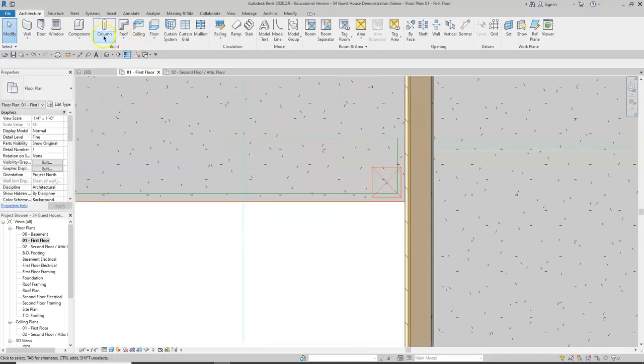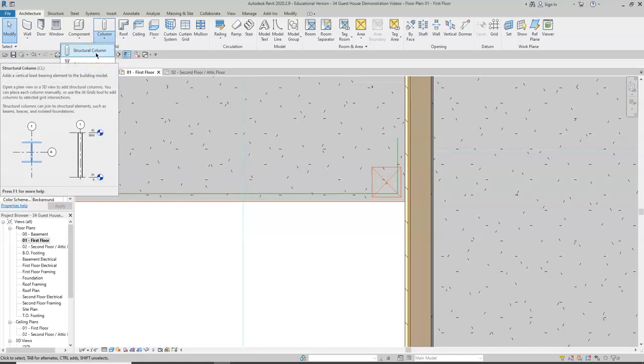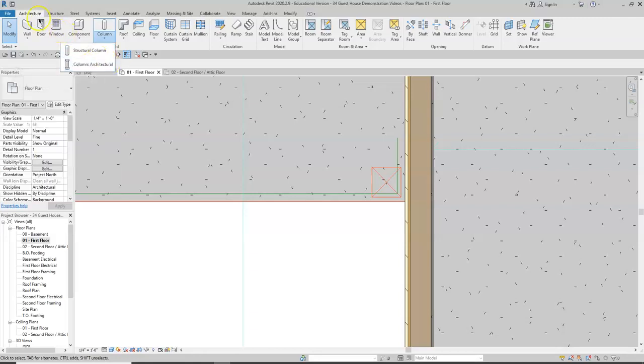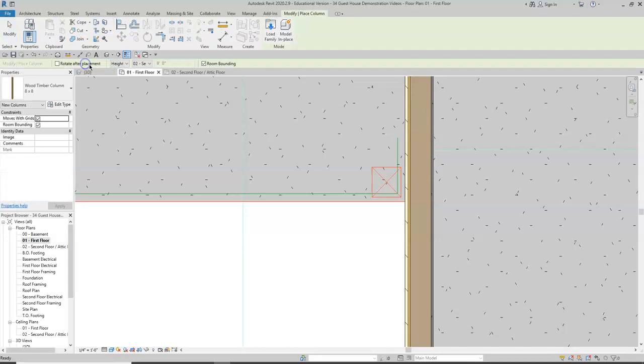Okay, so we're going to go to architectural columns. That's right here, column. We're going to click the drop down menu and we'll choose architectural. If we use structural, that's different. That's in the structure part of the software that we won't touch this semester. That's more for the structural engineers and the folks who are trying to design the actual skeleton of the building. We're designing the space. So we're going to stick in the architecture section.